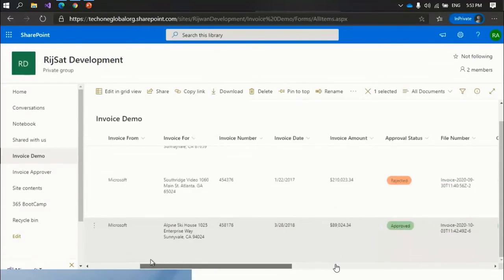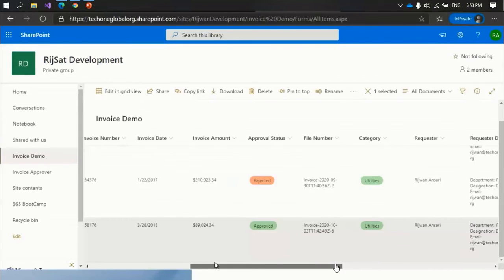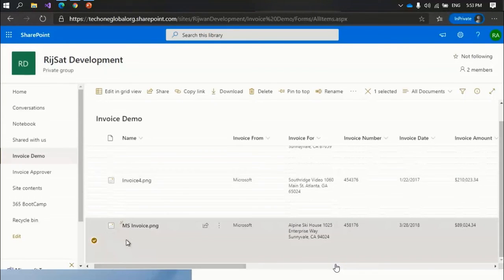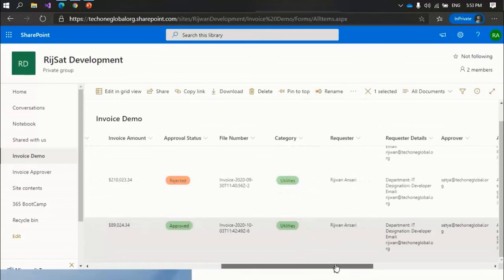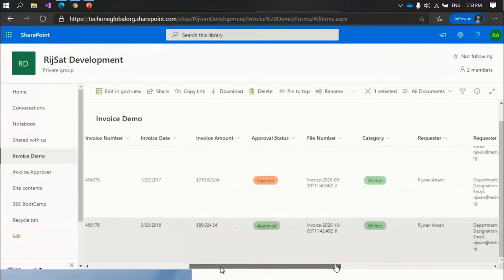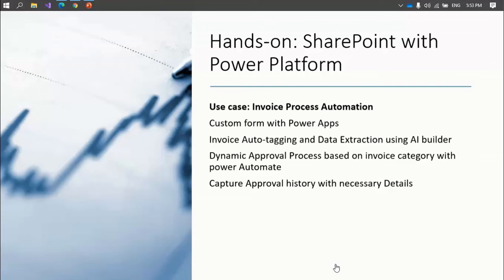So if you see the manual process, what we have automated here, you just need to upload one document and choose the category of the document. Based on that, everything is done automatically using the Power Platform. So we are using AI Builder as well as Power Apps and Power Automate. So that's how this application works. We used one simple use case, invoice approval automation, where we did approval of invoices, extracted the data, and also did auto tagging.